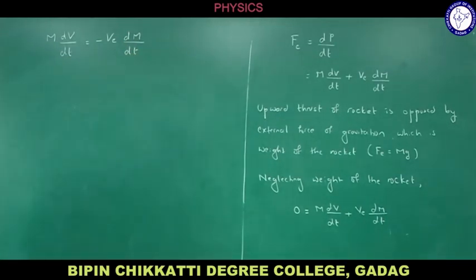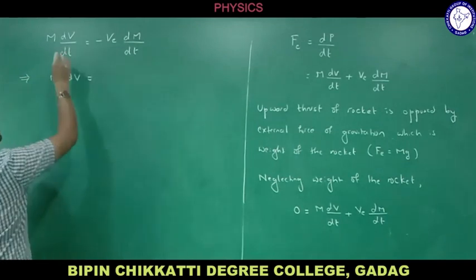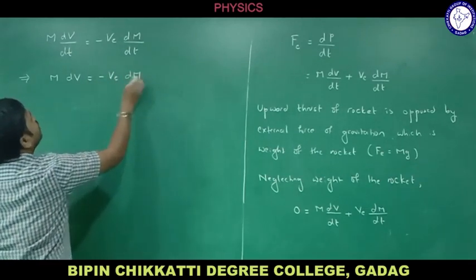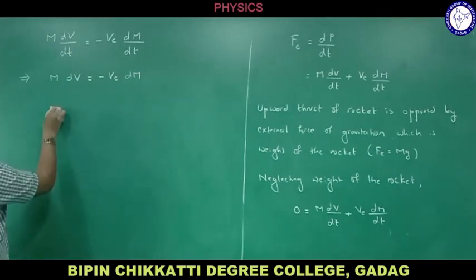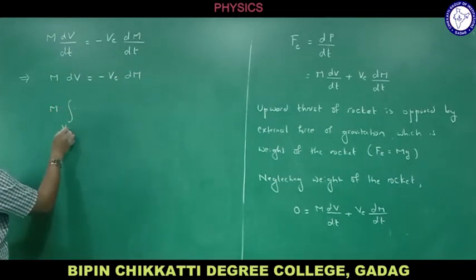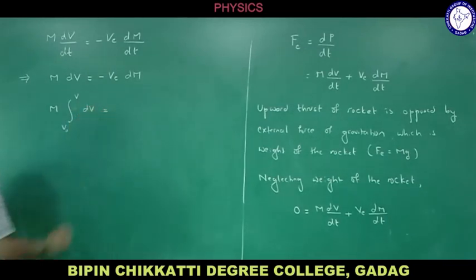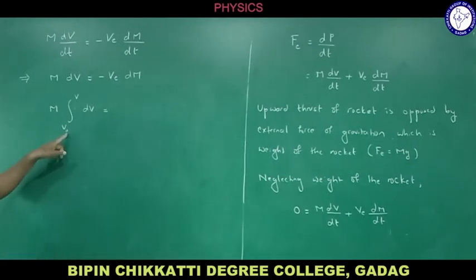So I want the velocity, so I need to integrate it. This can be written as m into dv, dt by dt, let me cancel it out. So what do I get now? Minus ve into dm. Why did I do it like this? Because I want to integrate it. Now let me integrate. Let me take the starting velocity as v naught and the final velocity as v, with dv. This is the initial velocity, which may be considered as 0 also when the rocket is at rest. So this is the initial velocity and this is the final velocity.